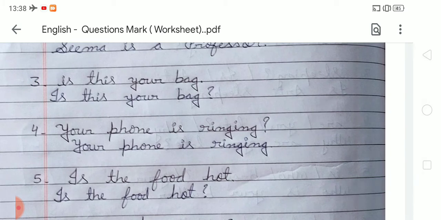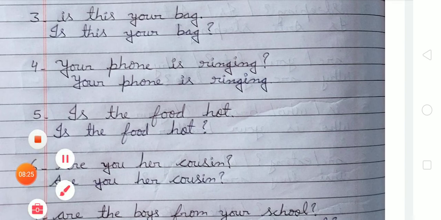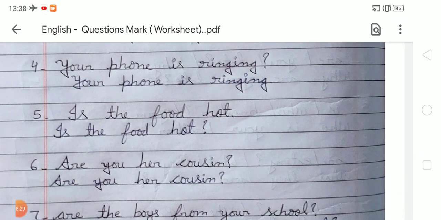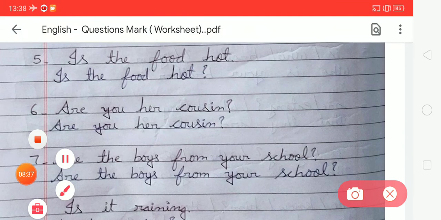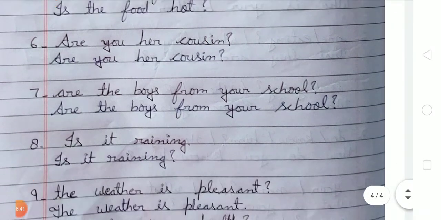Now number 5, is the food hot. So we have to write, is the food hot, and put a question mark because this sentence is asking a question. Now next is, are you her cousin. It is correct, so we have to write it the same way. Now the next, number 7, are the boys from your school. Students, it is correct, so we have to write, are the boys from your school.